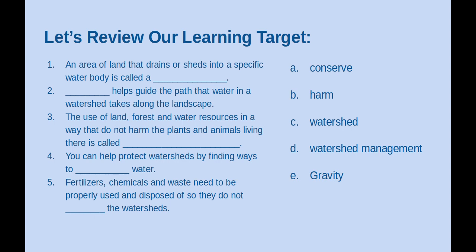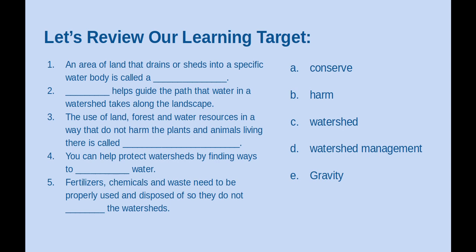Let's review our learning target. Number 1. An area of land that drains or sheds into a specific water body is called A. Conserve, B. Harm, C. Watershed, D. Watershed management, or E. Gravity. The correct answer is watershed. Number 2. Blank helps guide the path that water in a watershed takes along the landscape. The correct answer is E.